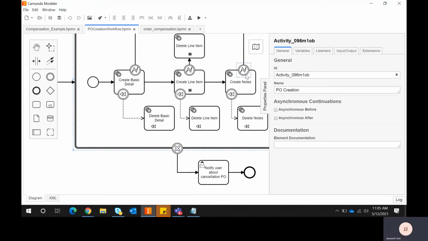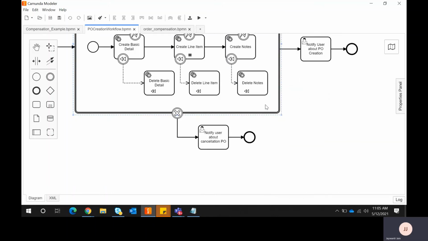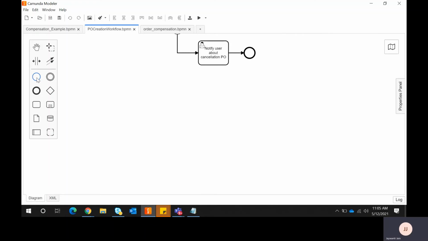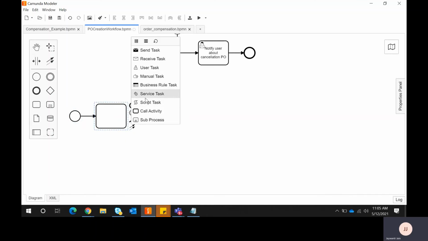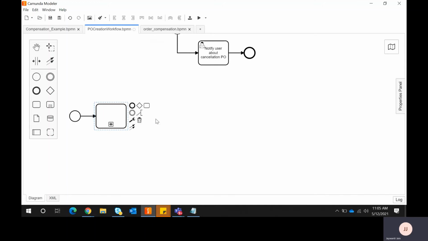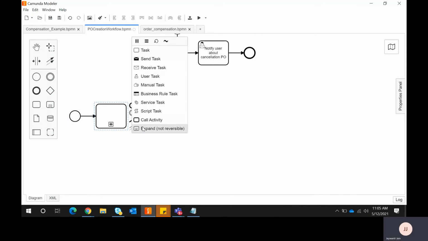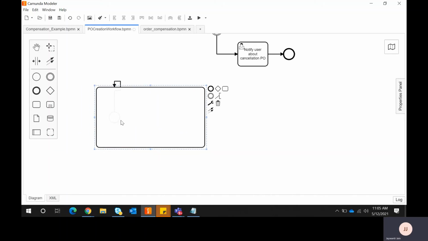Let me quickly show you how I create this diagram. The same way I am creating here. This is my start event, and this is my subtask. I need to select the change type to sub process. After the sub process, I need to expand the not reversible one, and then place it here. Then again I need to click, select the change type, and select the transaction. So whatever activity happens inside, it will compensate, and then I am ending the process.